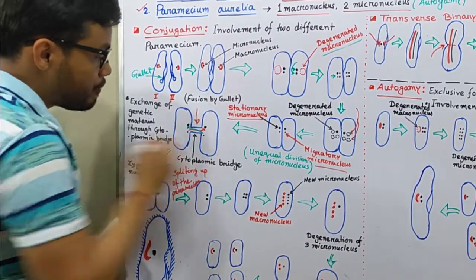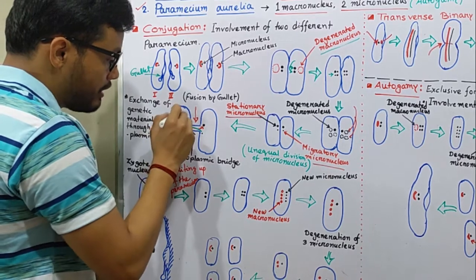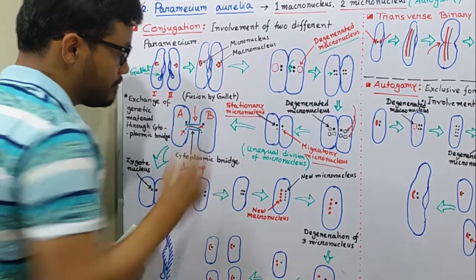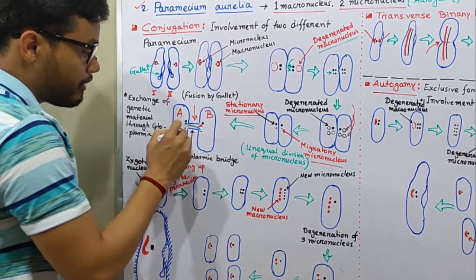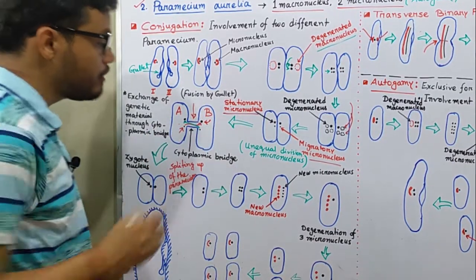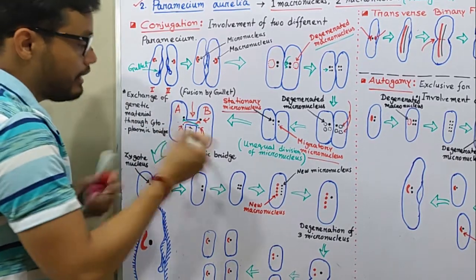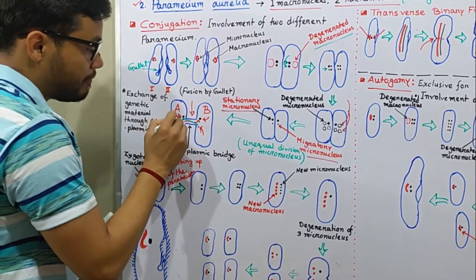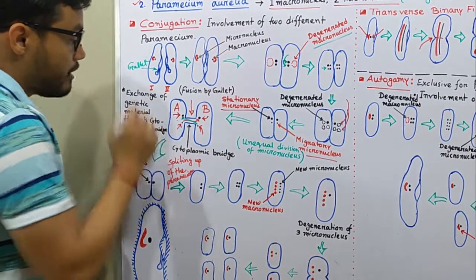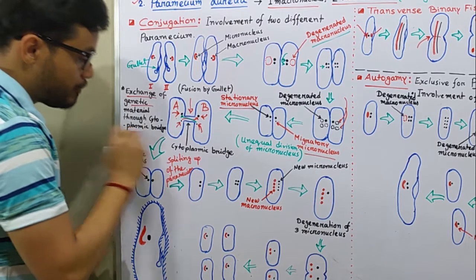Through the cytoplasmic bridge, let us assume this is Paramecium A and this is Paramecium B, the migratory micronucleus comes from A to B and fuses with the stationary micronucleus of B, and the migratory micronucleus of B fuses with the stationary micronucleus of A, and exchange of genetic materials through the cytoplasmic bridge occurs.